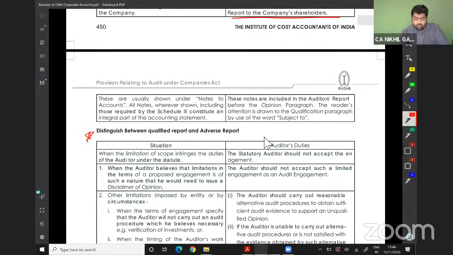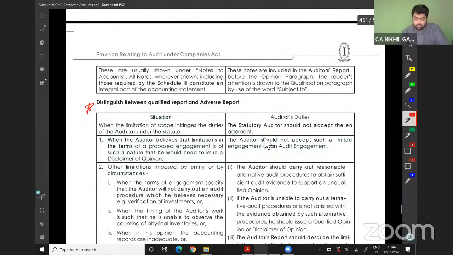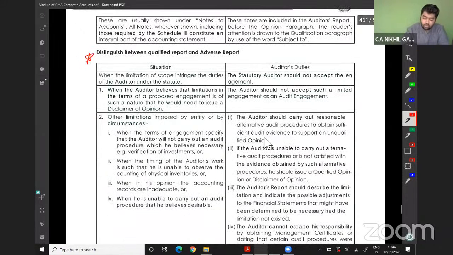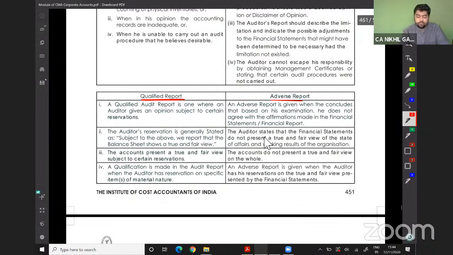Distinguish between qualified report and adverse report. We will jump to this part: qualified report and adverse report. A qualified audit report is the one where the auditor gives an opinion subject to certain reservations. Except these two, three things, everything is appropriate and proper.